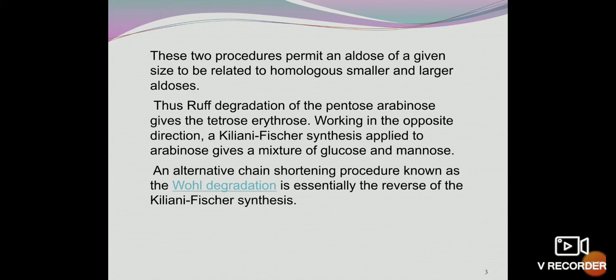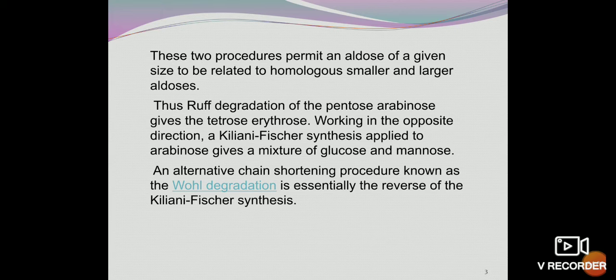These two procedures permit an aldose of a given size to be related to homologous smaller and larger aldoses. The second reaction, where we have increased or lengthened the aldose, is known as Kiliani-Fischer synthesis. Thus, Ruff degradation of the pentose arabinose gives the tetrose erythrose.